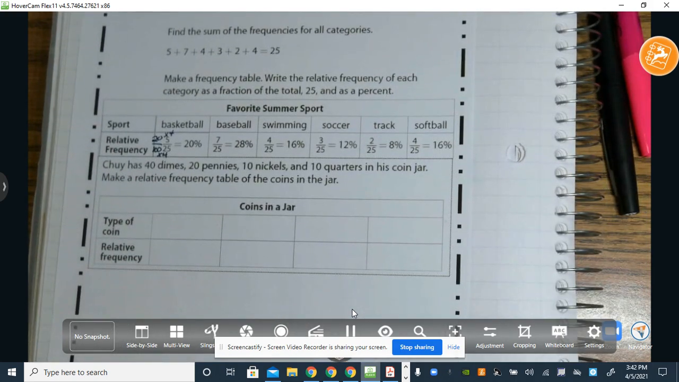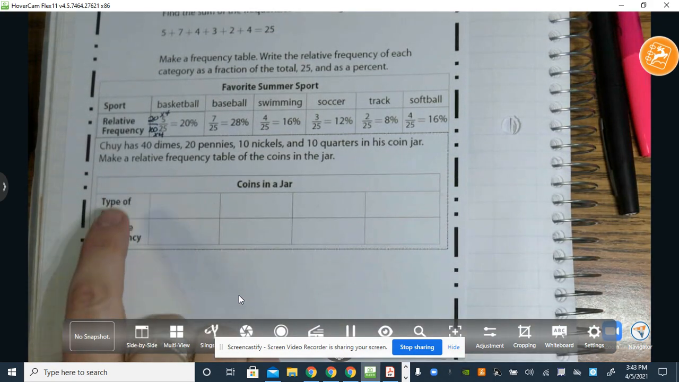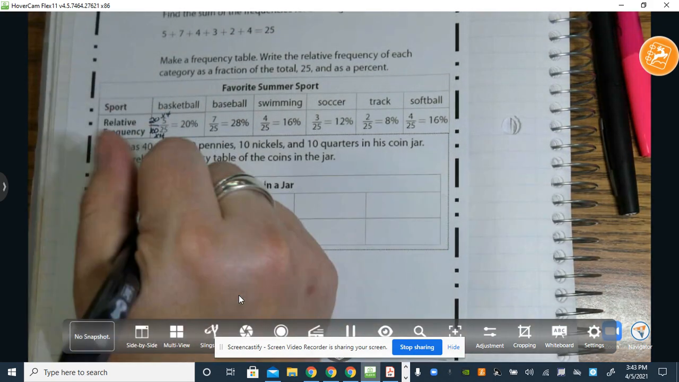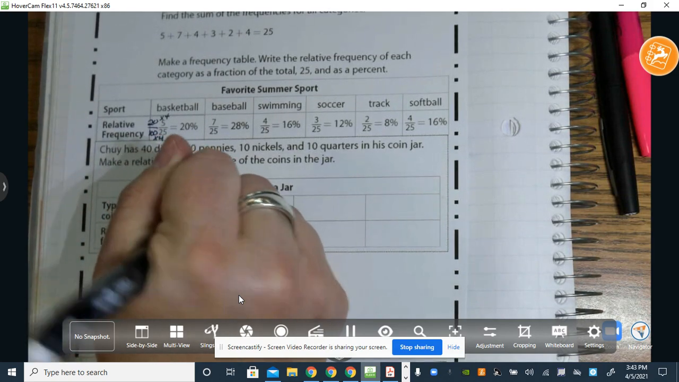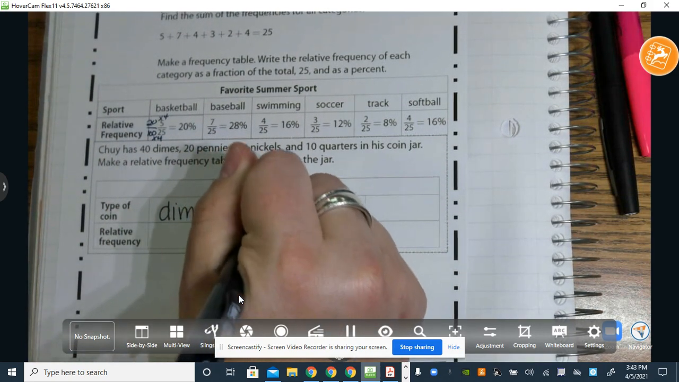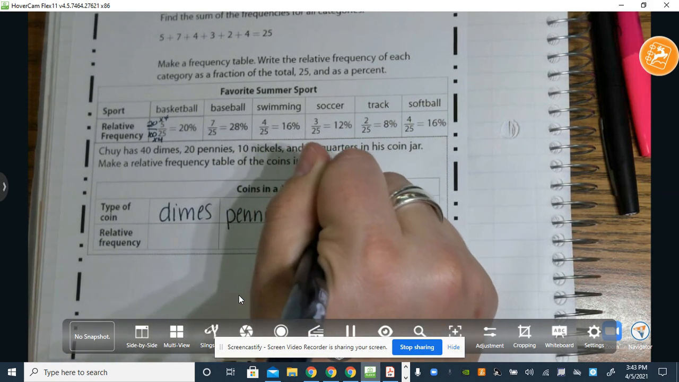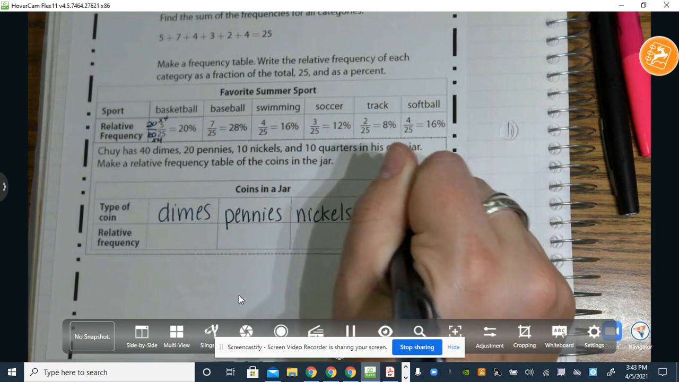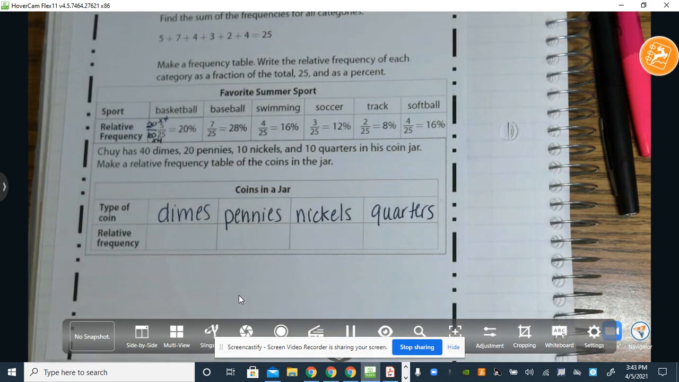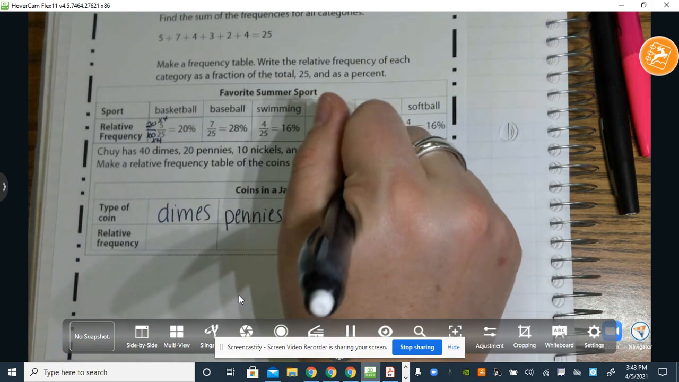Okay? So if we look here, Chewy has 40 dimes, 20 pennies, 10 nickels, and 10 quarters in his coin jar. Make a relative frequency table of the coins in the jar. So if we're looking here, we're looking at types of coins. So here we're going to put our words: dimes, pennies, nickels, and quarters. Okay? If I add them all up, I get a total of 80.